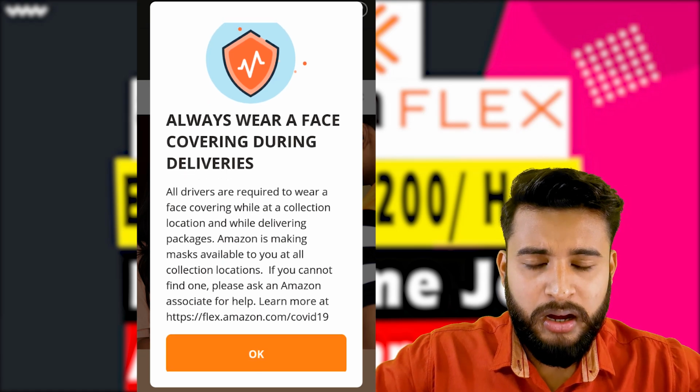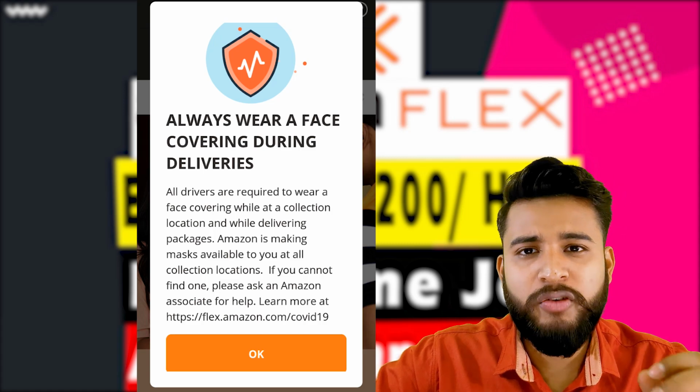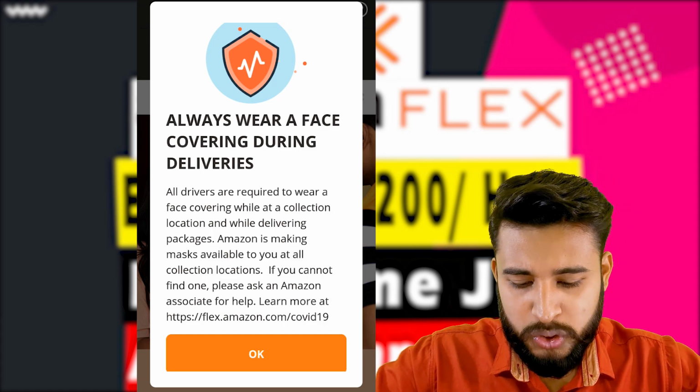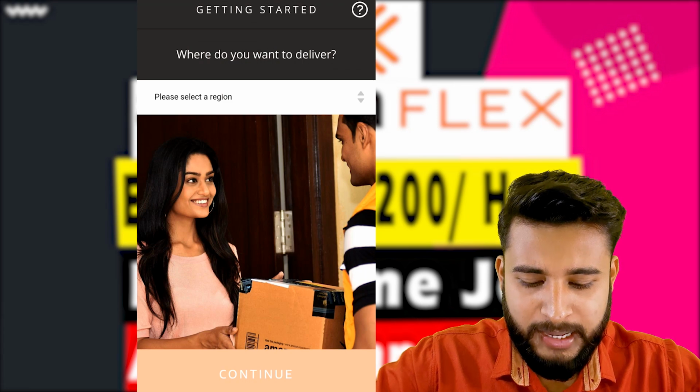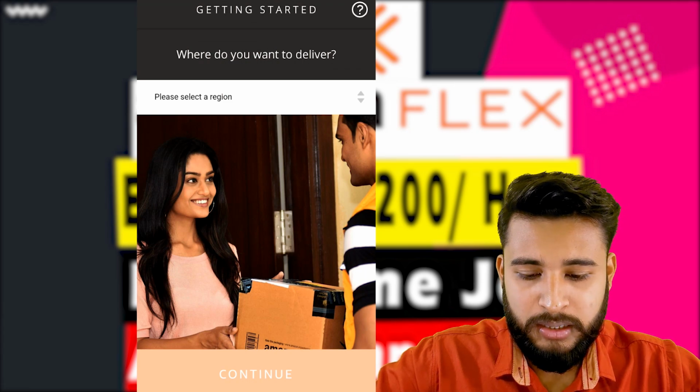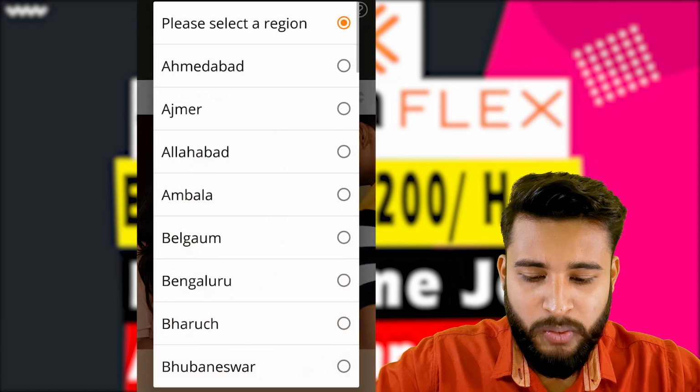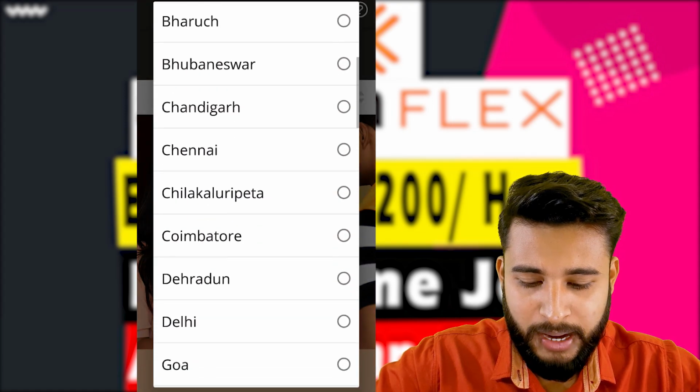As you can see, I have signed into the application, and it is giving me some safety measures, that I have to wear a mask while delivering. So I will click on OK, and I have to select my region. This is the region, meaning the area you are in, and these are the regions which are available.